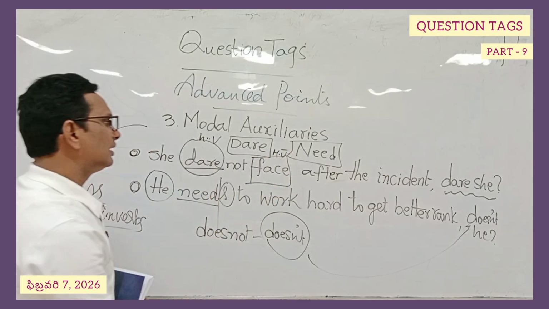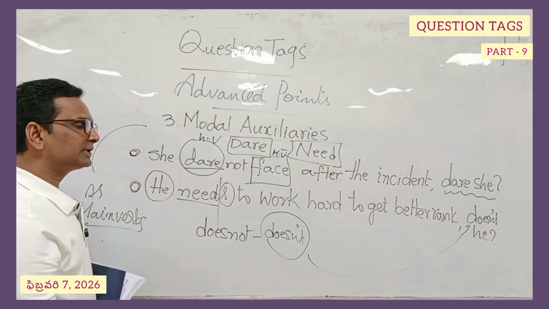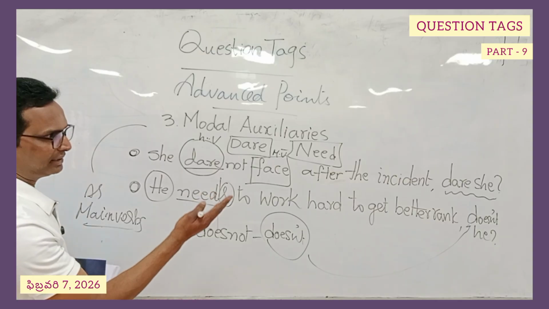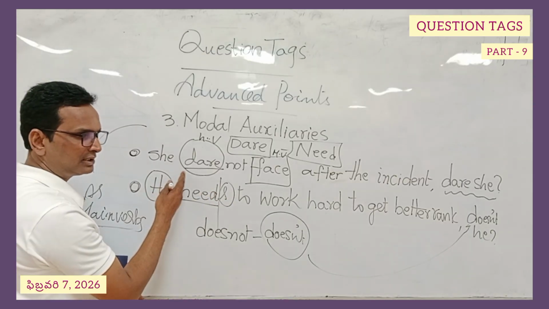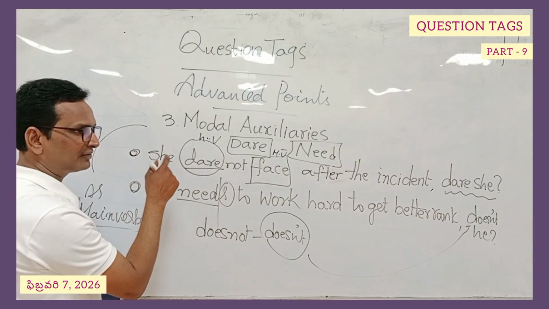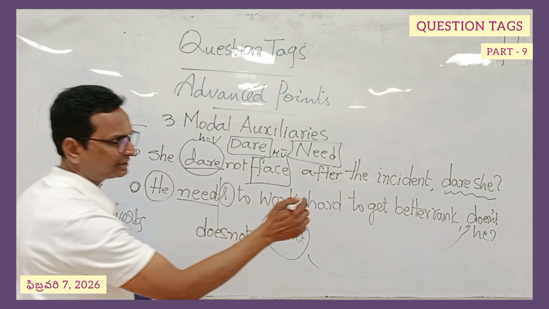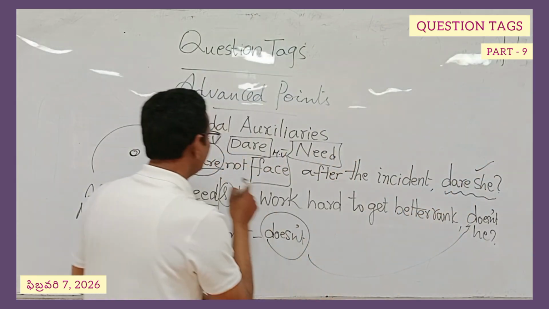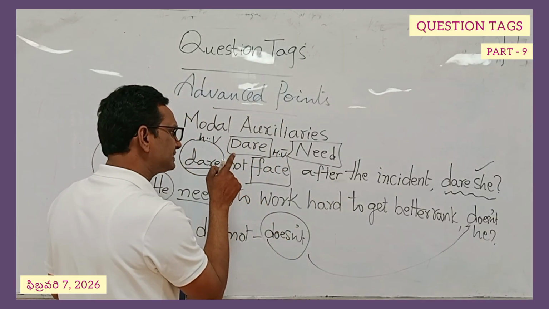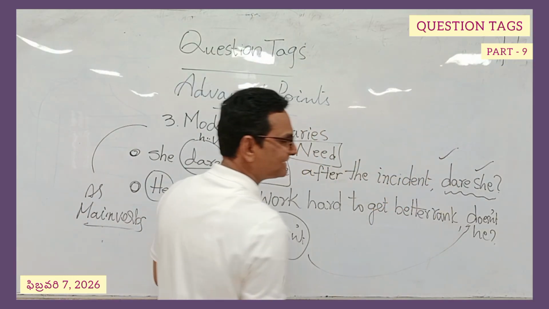Example. And we have to pick what is the culture, what is the tradition in making a tag. We pick the helping verb from the relevant example. Later we will write the pronoun of the subject. So already the subject itself is a pronoun. She dare not have come here. And the helping verb is dare. It has been used. And not is there, this is a negative statement. That is why the tag is positive. There, she is the answer.